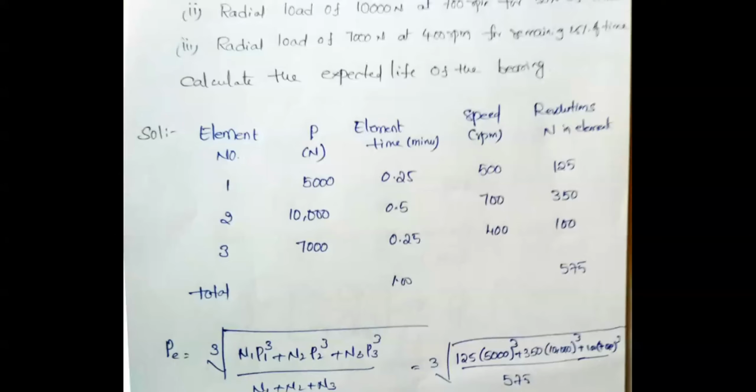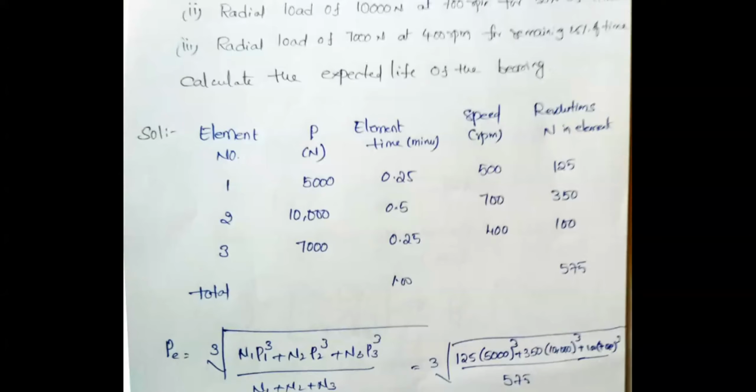Now the speed. So the next one is speed, and the fourth one is the number of revolutions. Why am I taking the total number of revolutions here? In order to calculate the total number of revolutions for each loading condition for different speeds and different times. Please observe that in the given table.